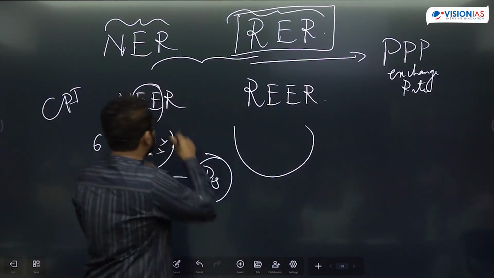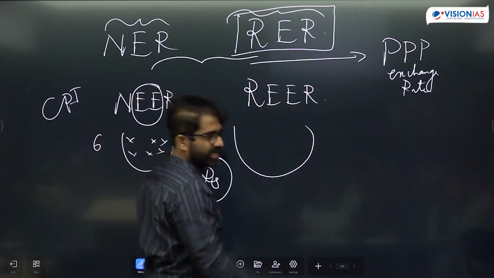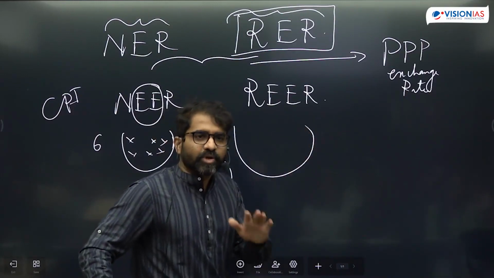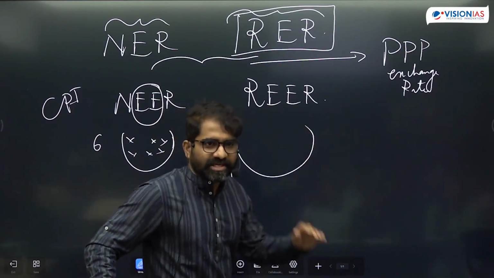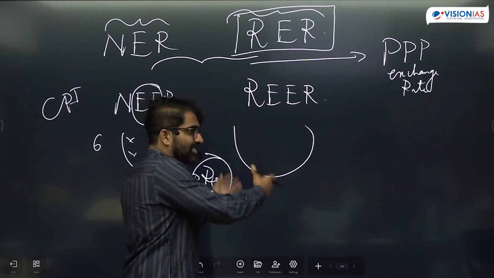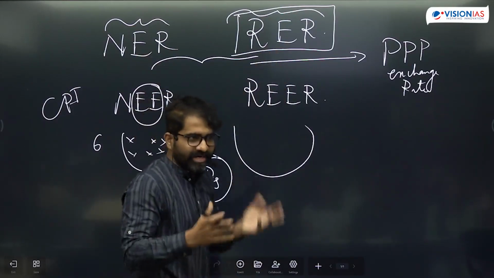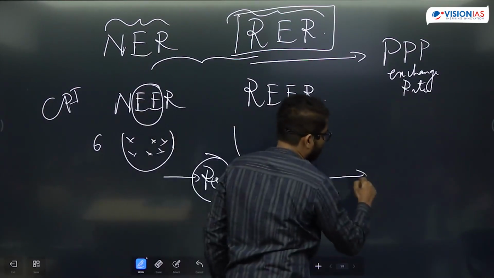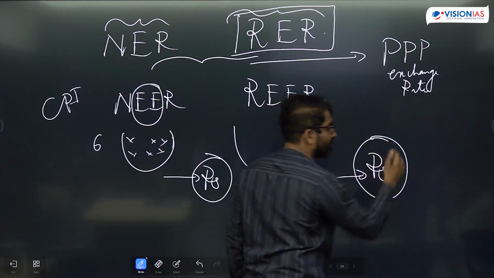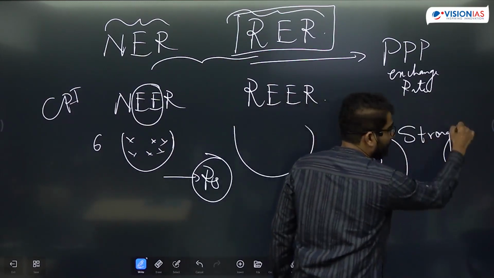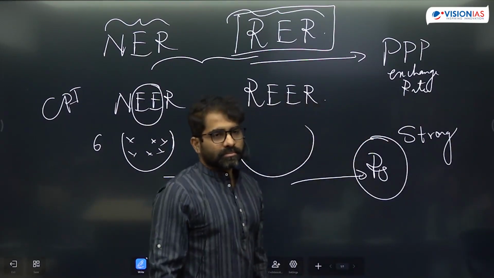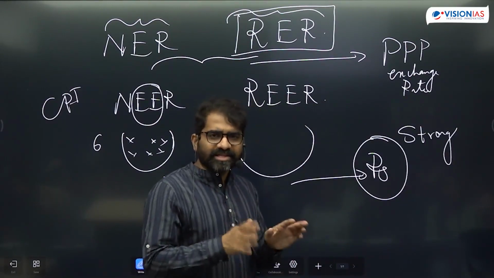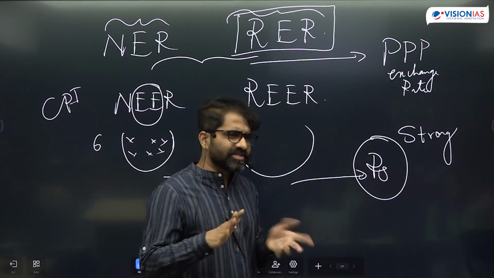So that means if this index number is increasing, index means it will have a base year. Any index should have a base year. Here also there is a base year. Base year is 2016. So if my index number is increasing, whether it is NEER or REER, I have to shell out more of these currencies to get Indian rupee. It means my rupee is becoming stronger or rupee value is appreciating. I've got to the conclusion. We can't derive now. Okay, but I think for prelims, formula and derivation is not required.